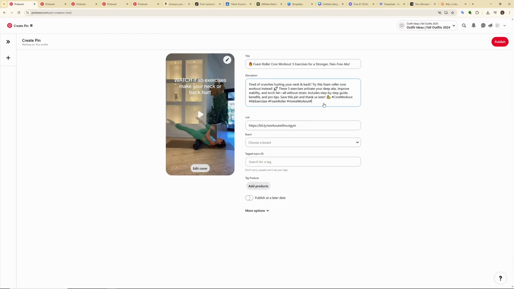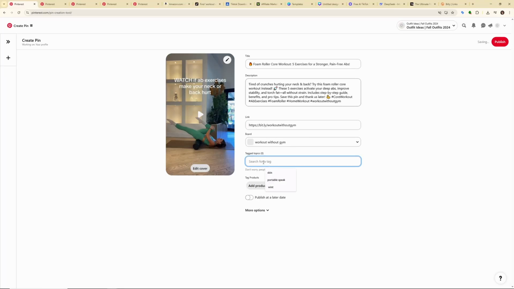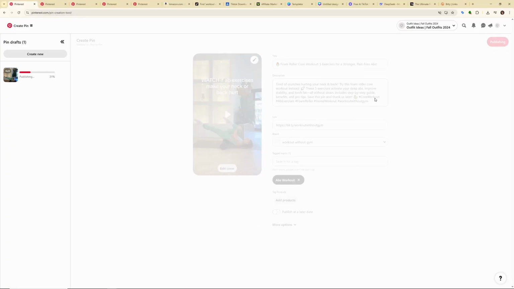Add hashtags, just like this, delete the gaps, and you're good to go. Now for the board, let's create a new one, workout without gym. You can actually create something like this. For the tags, you can type in workout, abs workout. The last thing that's left to do is just click on publish.